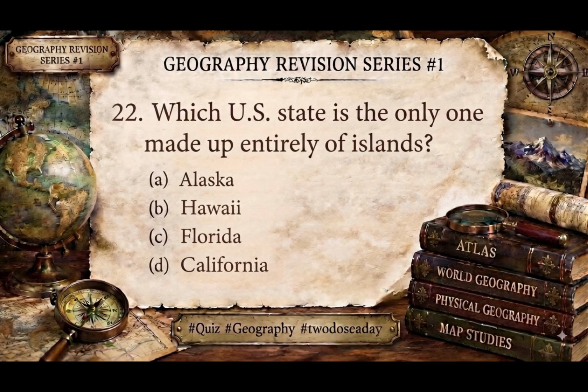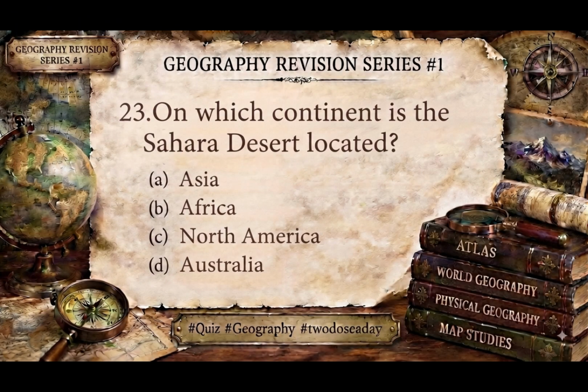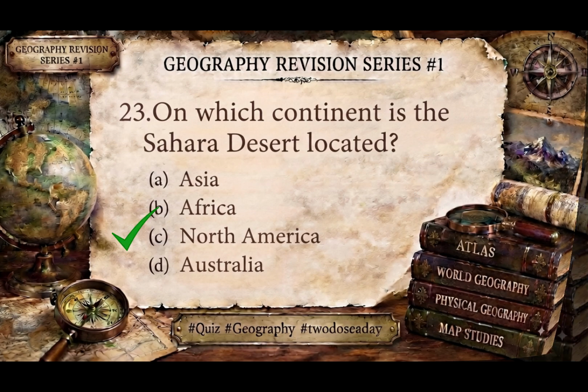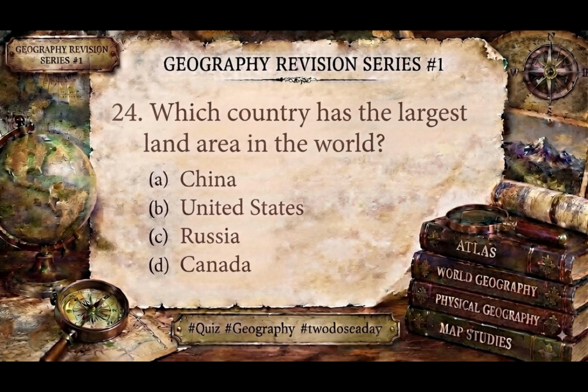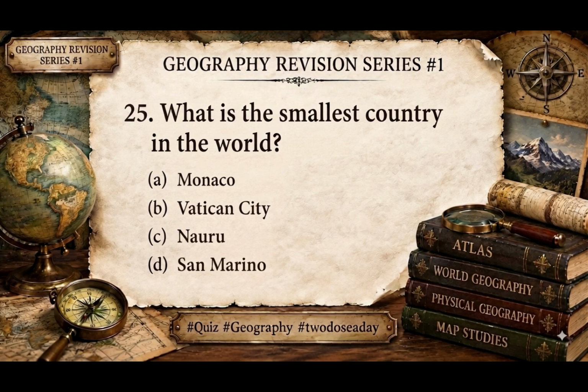Question 22. Which US state is the only one made up entirely of islands? The answer is Hawaii. Question 23. On which continent is the Sahara Desert located? The answer is Africa. Question 24. Which country has the largest land area in the world? The answer is Russia.